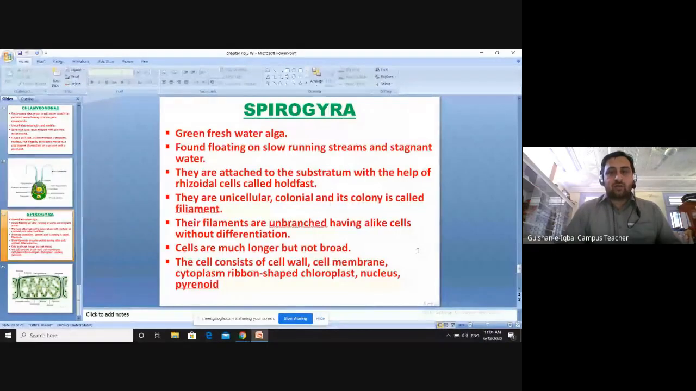Okay, they are attached to substratum. Substratum means they are attached with something else, okay, they are not present on their own, they will be present with rocks, okay, or they will be present with some kind of support.